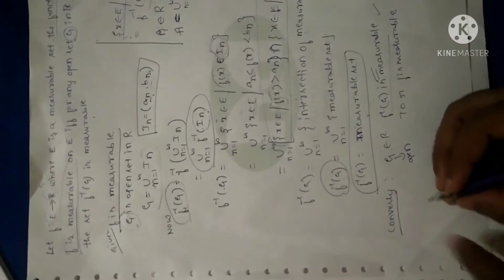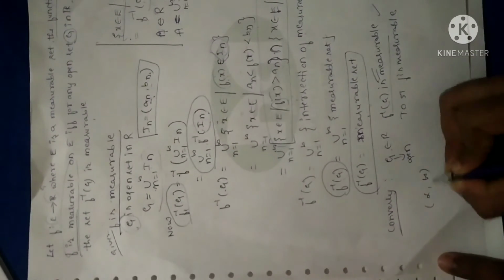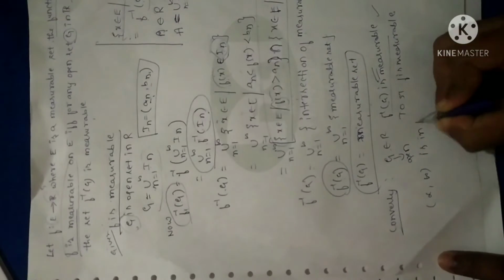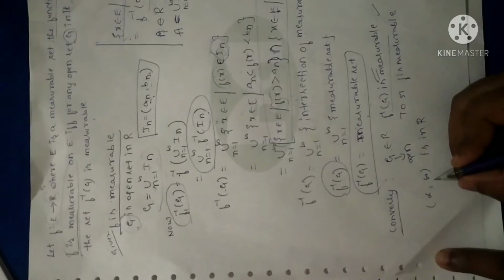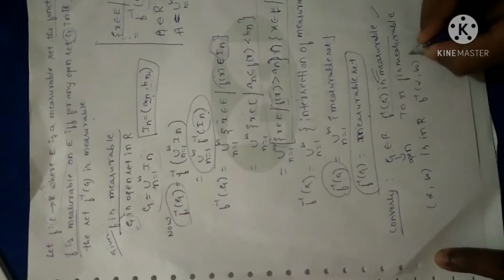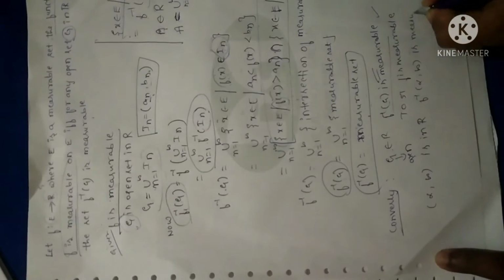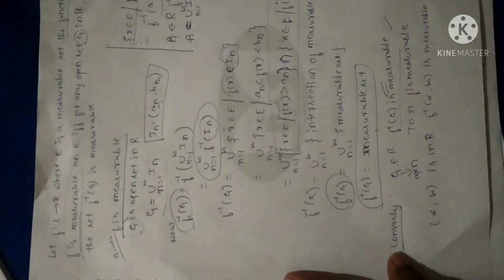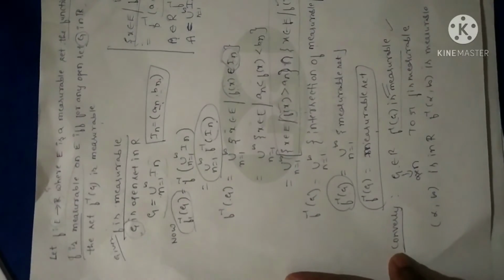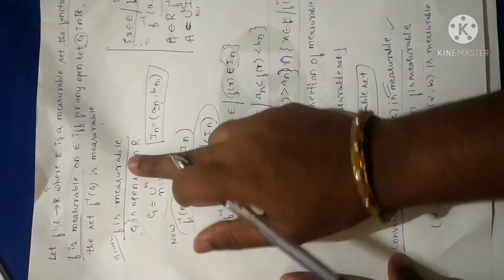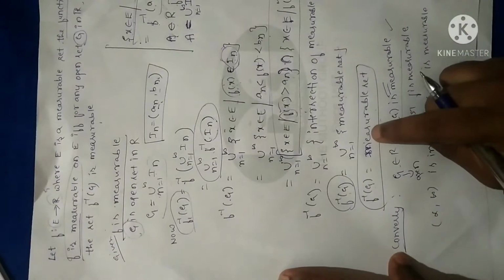Since I have already proved in the previous session that the open interval (alpha, infinity) is in R, obviously, f inverse of (alpha, infinity) is measurable. Why? Because in the first case, we proved that if f is measurable, then f inverse of G is measurable.